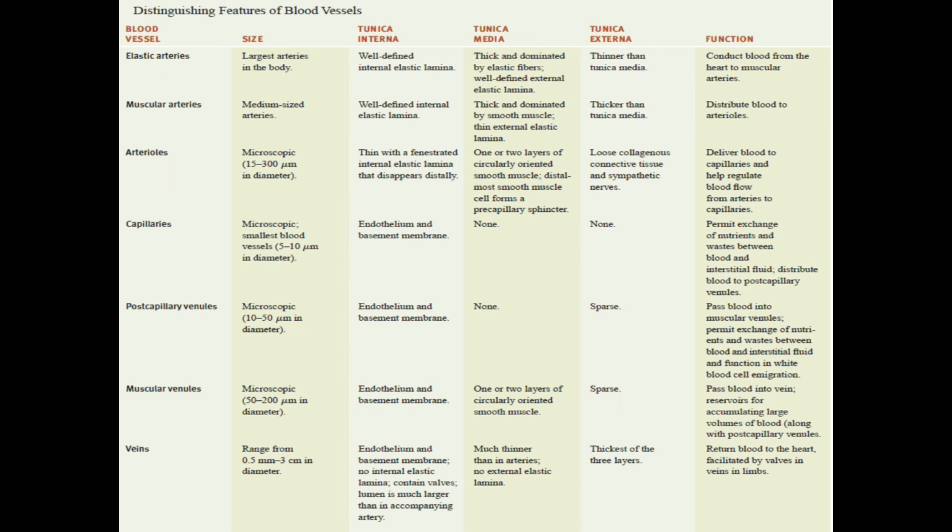They are guarded by valves in the veins of the limbs, so that they allow the blood to flow from the extremities of the body to the heart, and prevent backflow of the blood. Next, we will see the distribution of the blood in the cardiovascular system and the different hemodynamics associated with that.